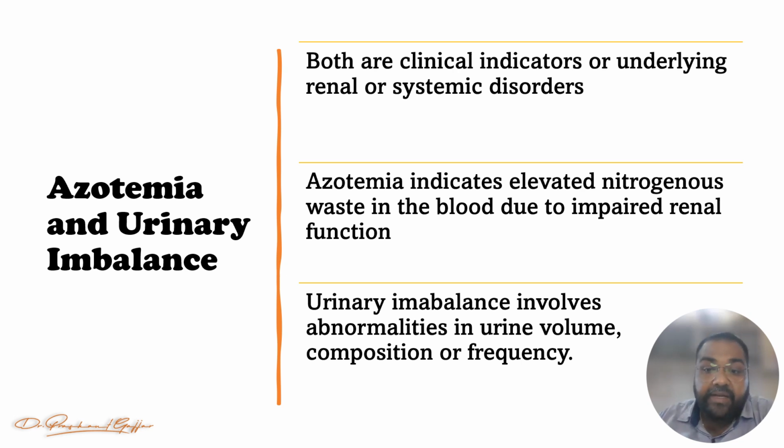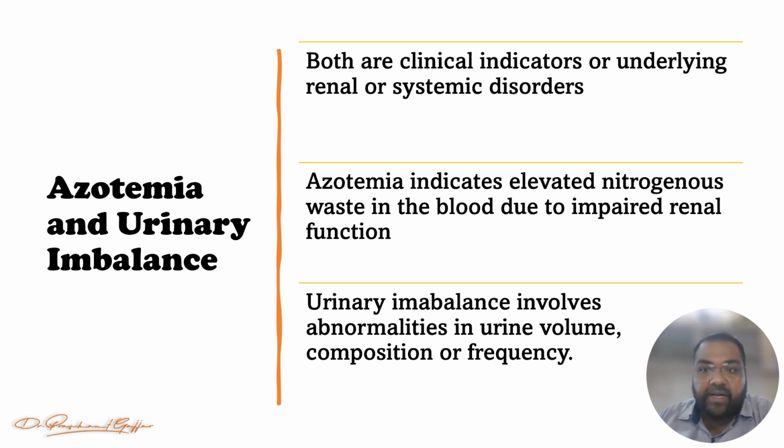So जब renal function impaired होता है, तो जो नाइट्रोजन वेस्ट है, सो वो ब्लड के अंदर बढ़ जाएगा. So that is what we call azotemia, right? So urinary imbalance involves abnormality in the urine volume, abnormality in the composition of the urine, and the frequency of the urine, right?